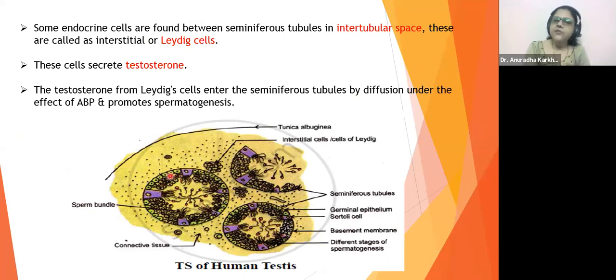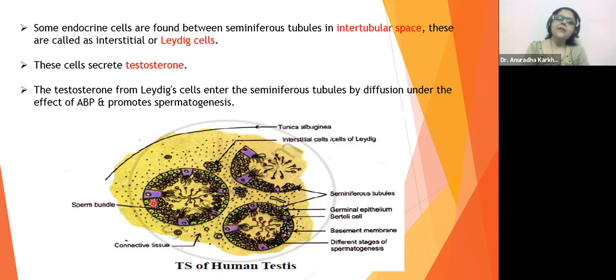Now in these seminiferous tubules, as I said, this inner layer of covering, can you see this cell's cube shape. This is your cuboidal germinal epithelium, which is having individual cells called spermatogonial cells. In between, you have got these tall columnar cells, these violet color के cells. These violet colored cells are Sertoli cells.